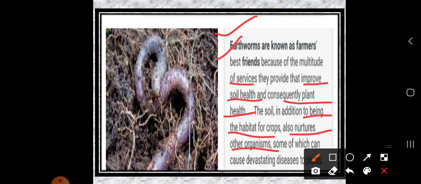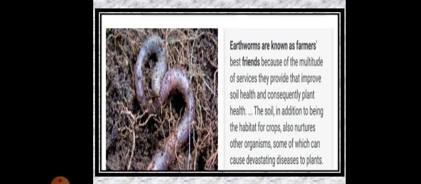So what is the work of earthworms? They work consequently for the soil increment. They help increase soil fertility. So earthworms can be known as the farmers' friend. Okay, so earthworms are known as a farmer's friend.